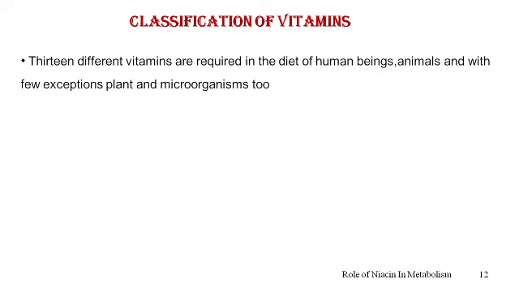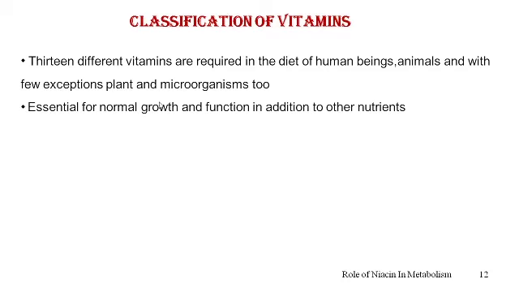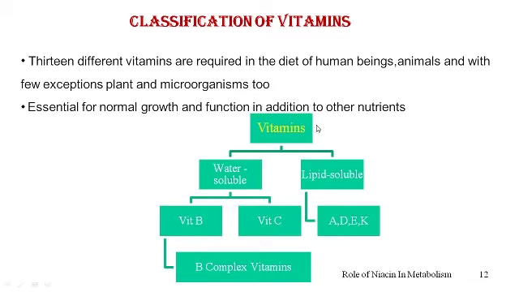Now let us see the classification of vitamins. Just to summarize, there are 30 different vitamins that are required in the diet of human beings, animals, and with a few exceptions, the plants and microorganisms require them. They are essential for normal growth and function in addition to the other nutrients. So, vitamins can be classified as water soluble vitamins and lipid soluble vitamins.